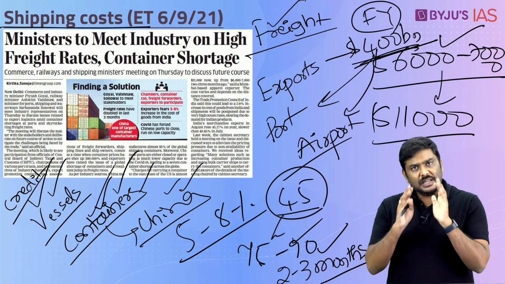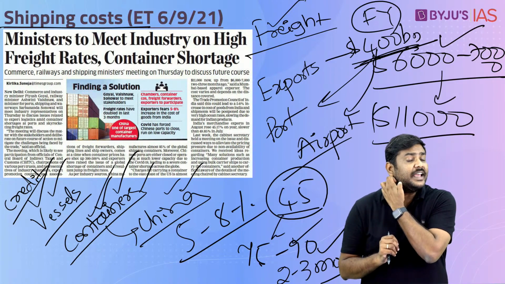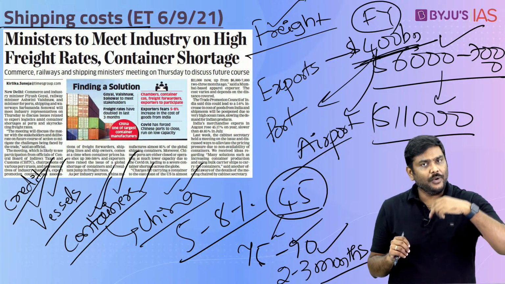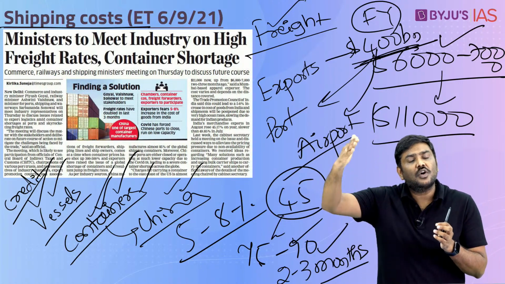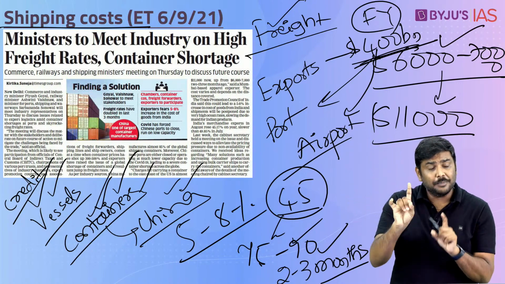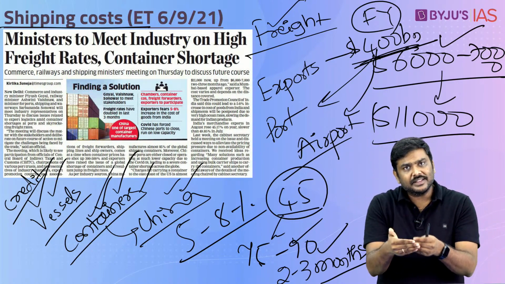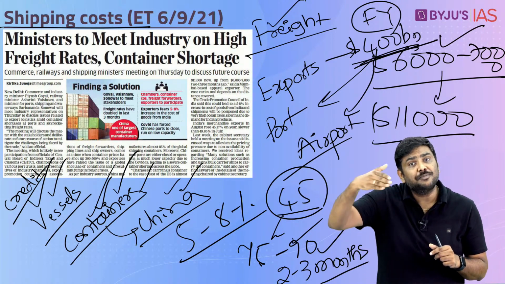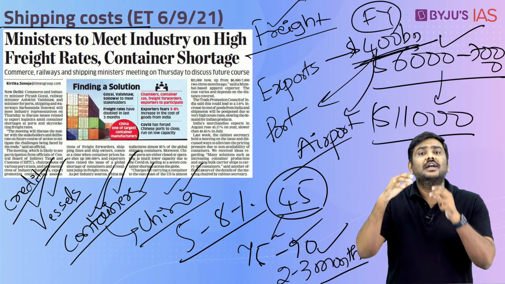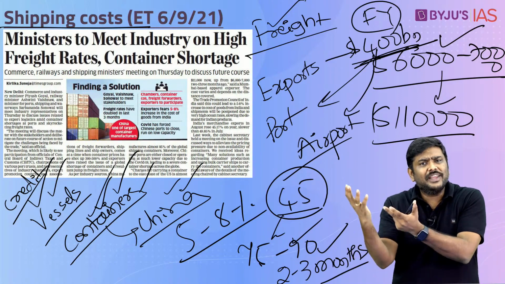In case of short term, please be very careful. The exporters are asking the Government of India to intervene and impose certain restrictions with respect to movement or export of empty containers. I repeat, the exporters are demanding that the government should intervene and impose certain restrictions on the export of empty containers. Now why are we exporting empty containers?